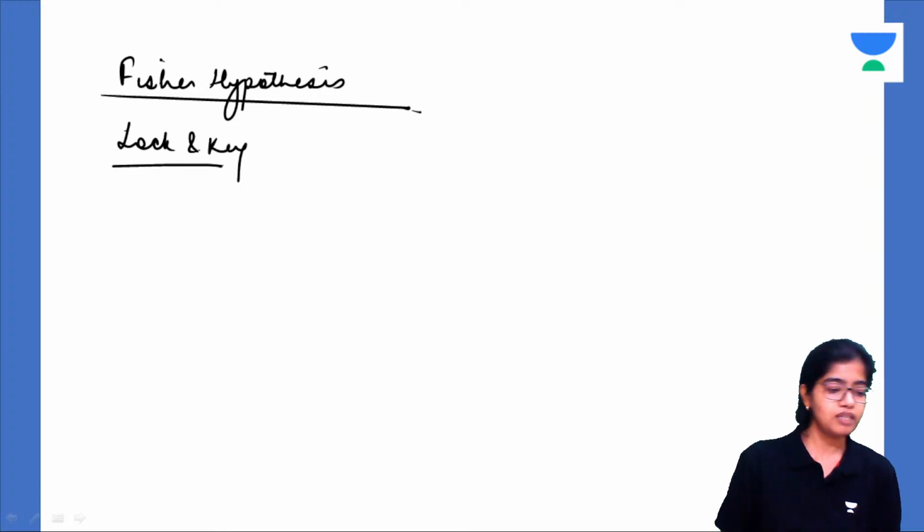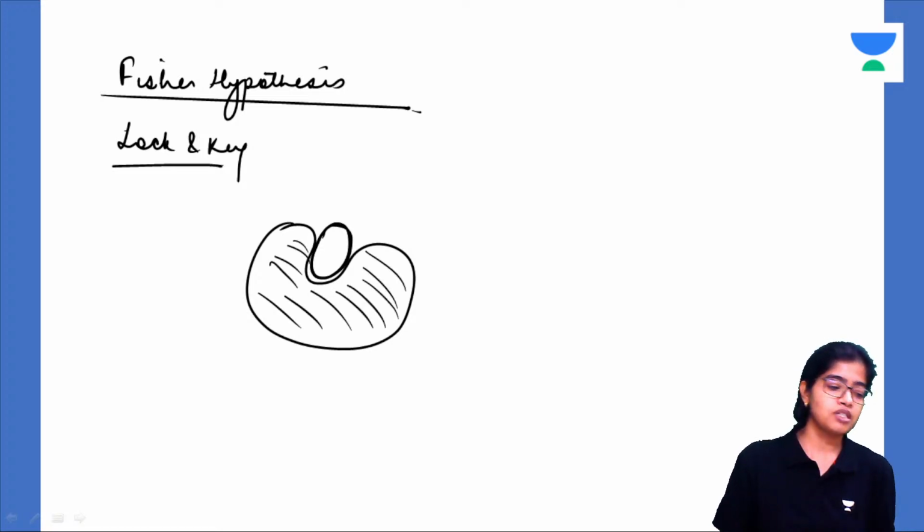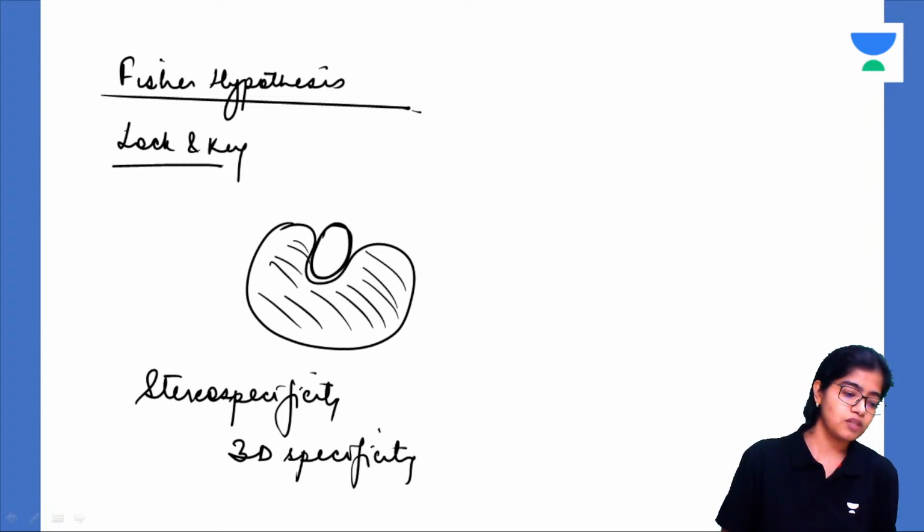The lock and key model, saying that this is the enzyme. On this, the substrate fits like a lock and a key. This enzyme is like a lock and it has a stereo specificity. Okay, that is 3D specificity, not just 2D, 3D specificity.